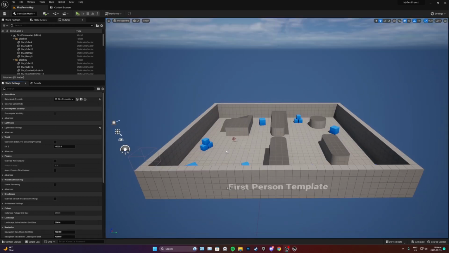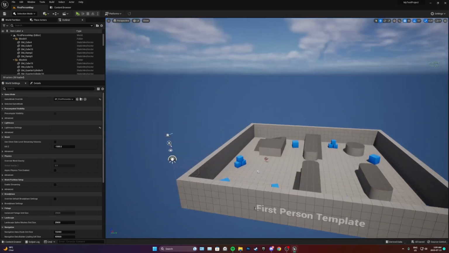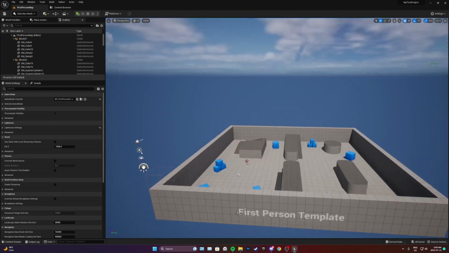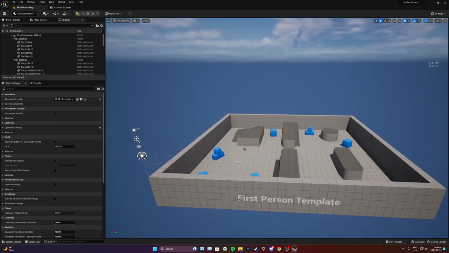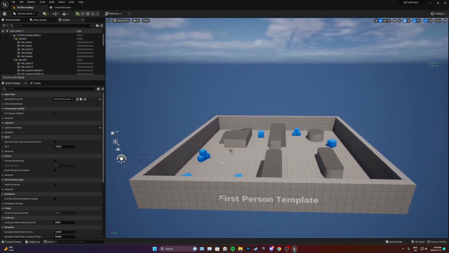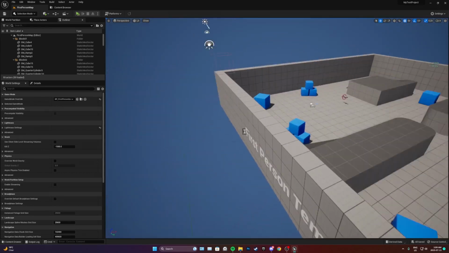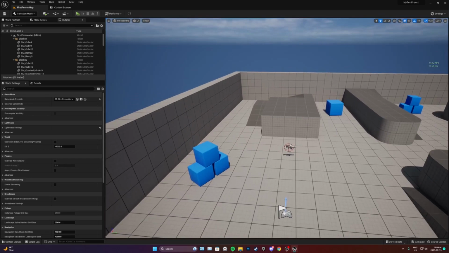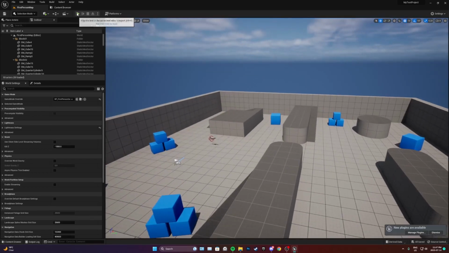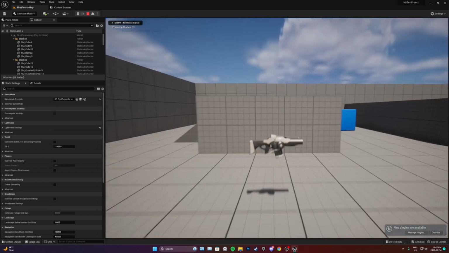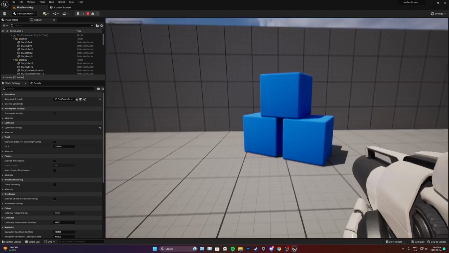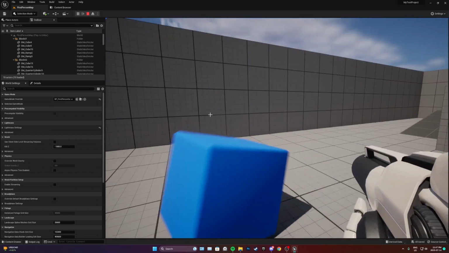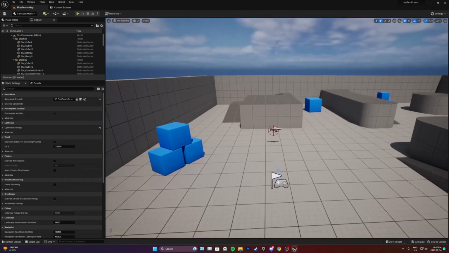So once you get into your project, you can click your right mouse button and you can pan your camera around or move your camera around. And if you use your WASD keys, you can move your camera around in the direction that you're facing. You can press play, you can pick up a gun by walking into it, and you can shoot it. So that's all that we have set up there.